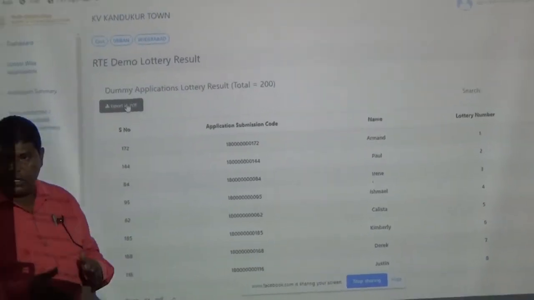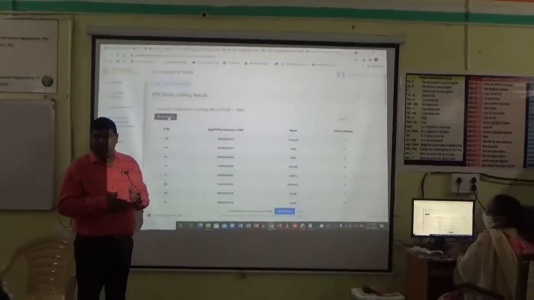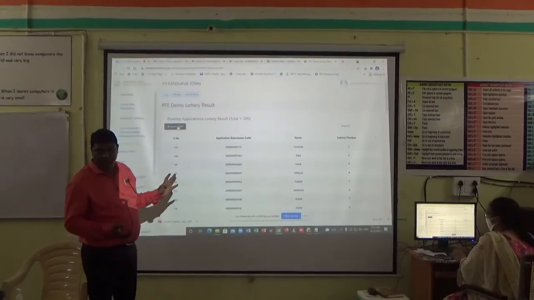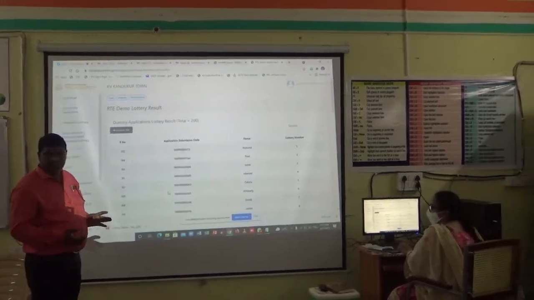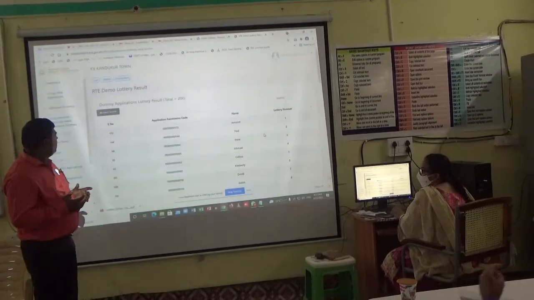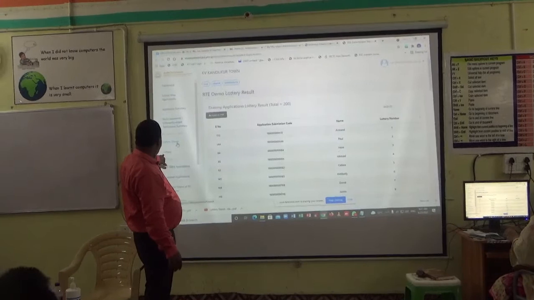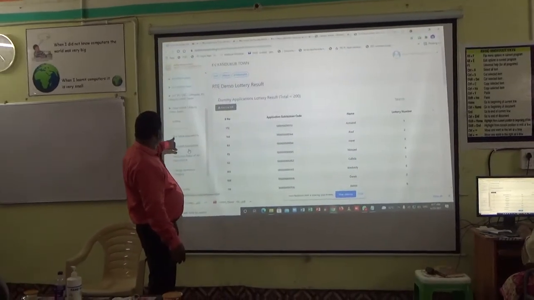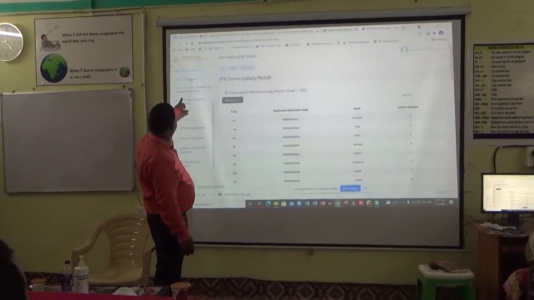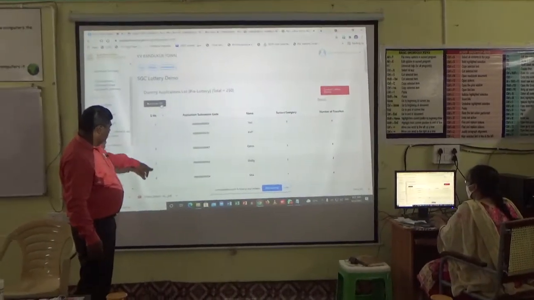Export. So a dummy lottery also, for your convenience, that we have conducted a dummy lottery before we go for the main lottery. So this also we are going to say. Afterwards, nobody should question us whether we have conducted a dummy lottery or not. Like that, one more lottery is there. Yeah, lottery demo. A single calculation lottery will be conducted. It is also a demo.